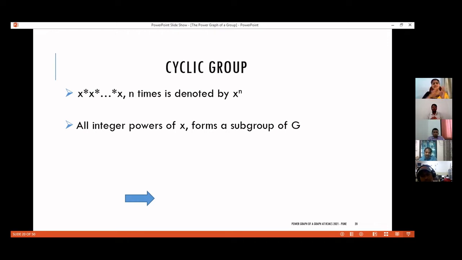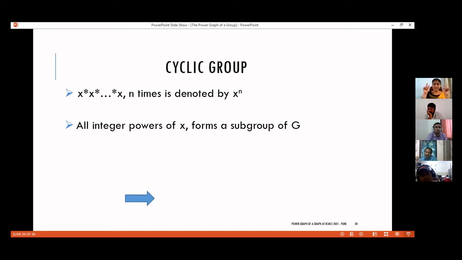To prove that something is a subgroup of G, we need not verify all group axioms. Once the elements of G satisfy associativity, any subset of it also satisfies associativity. So that property need not be checked. If the identity element is present, we can prove that if the closure property is there, the existence of inverse can be proved in the case of finite groups, and existence of inverse together with the closure property gives us the identity element.